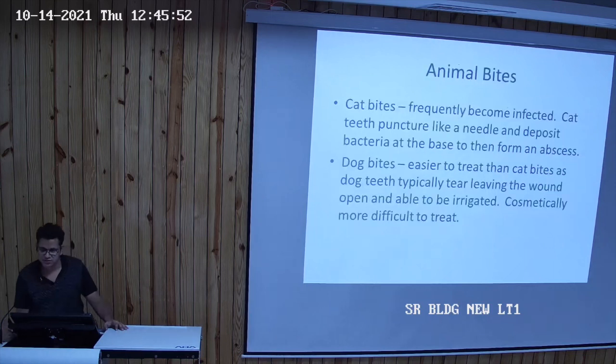We can also see cases of animal bites, dog bites and cat bites. Both of them frequently get infected. The cat's teeth puncture like a needle and deposit the bacteria at the base, which forms an abscess. Dog bites are relatively easier to treat, as dog teeth typically do not puncture but tear, leaving the wound open and able to be irrigated. But cosmetically, it is a major deformity, as there is degloving of the tissue.